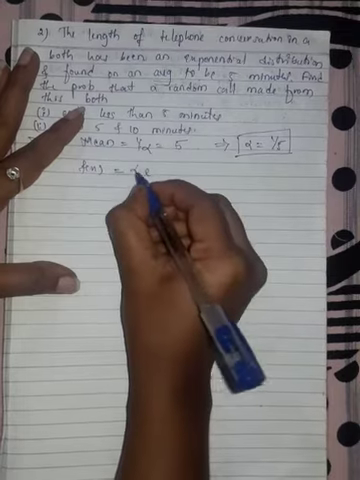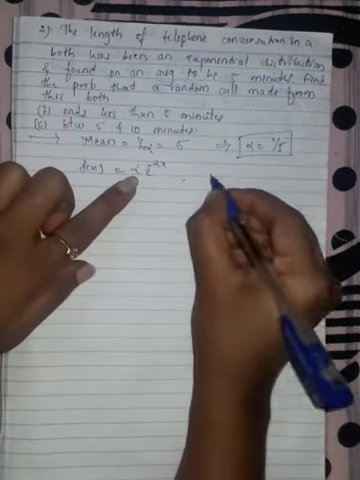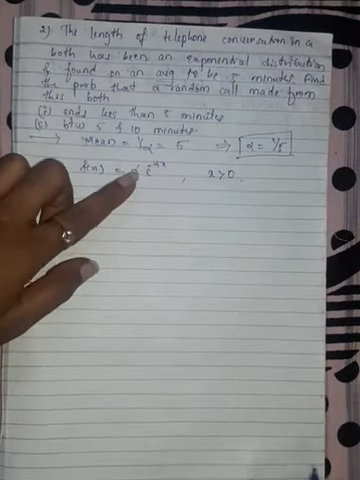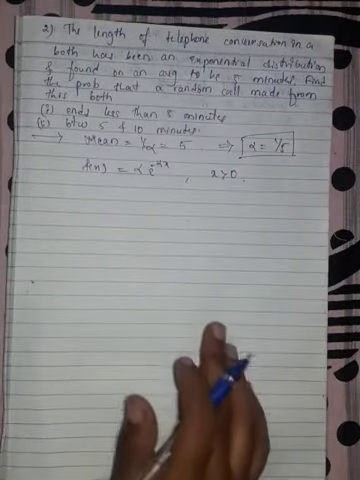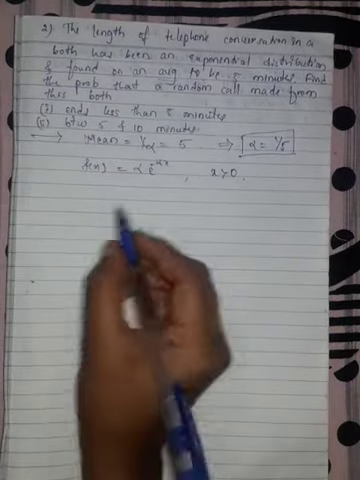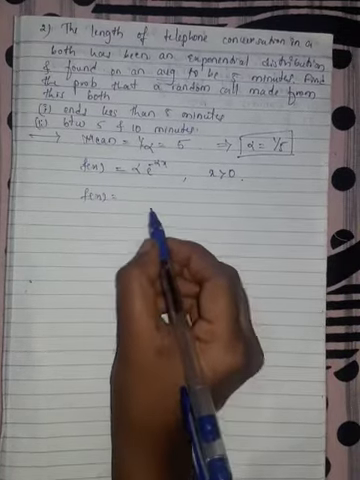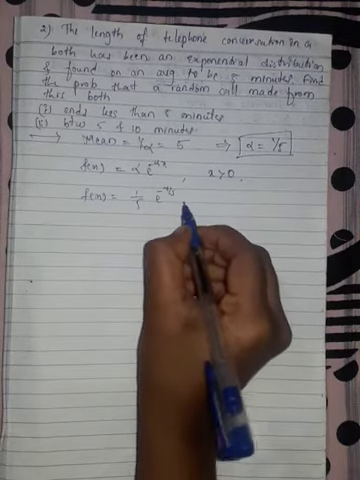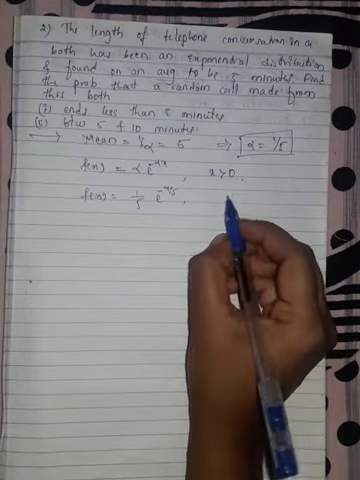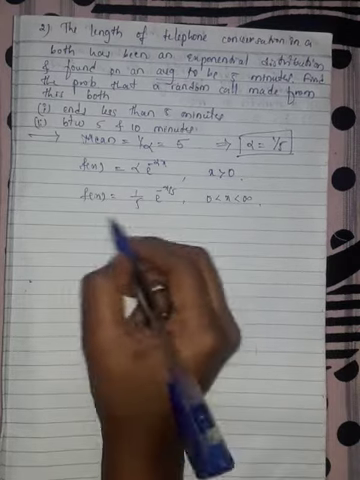Alpha into e raised to minus alpha x when x is greater than 0. This is our probability density function of exponential distribution. So as we know the value of alpha, f of x can be written as 1 by 5 e raised to minus x by 5. x is greater than 0 means what? x lies between 0 to infinity. So this is our required function.